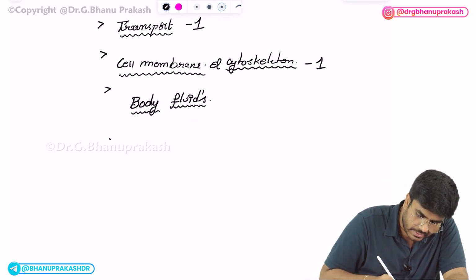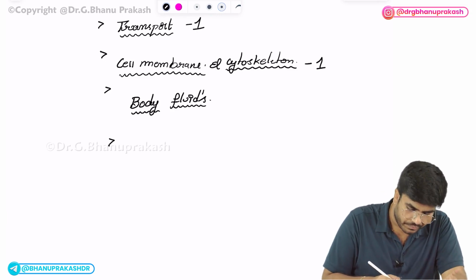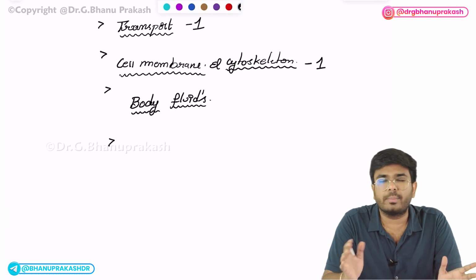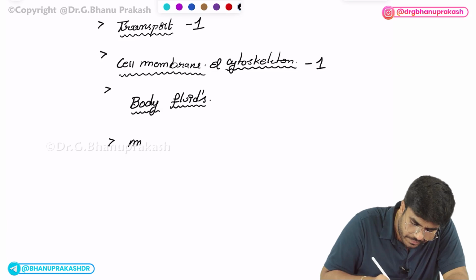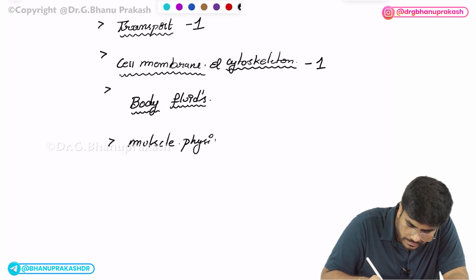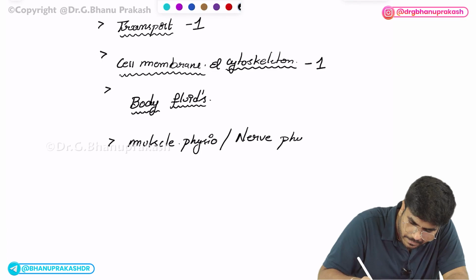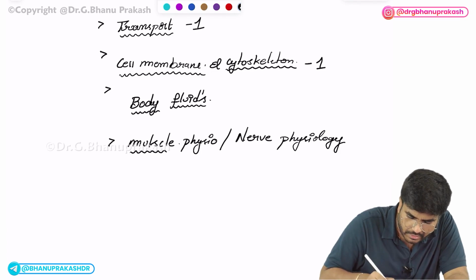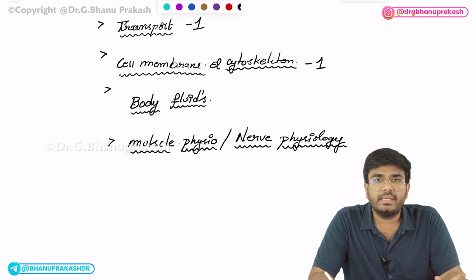After body fluids, definitely one question will be coming, one question pakka, either from muscle. See, I am including muscle and nerve here in the general physiology, general topics itself. Okay, one question will be coming from muscle physiology and nerve. Okay, so you should be very good with your muscle physiology, especially skeletal muscle, and after that you can also go through the smooth muscle and cardiac muscle. Mainly concentrate on the skeletal muscle.